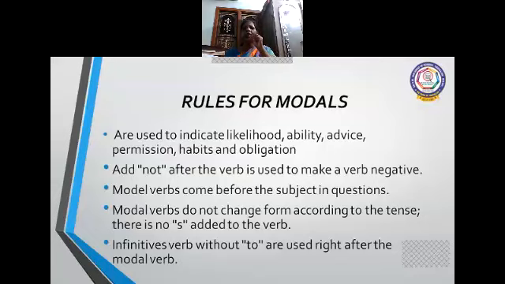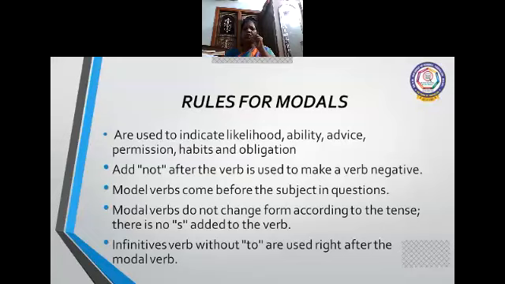So in an ordinary verb you will have a verb and add not after the verb. Not is used to make a verb negative. Modal verbs come before the subject in questions. In questions, it will come before.